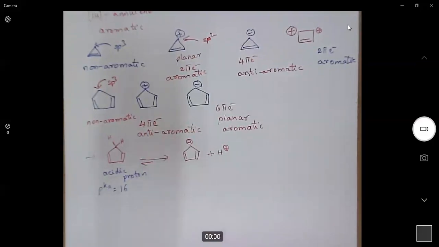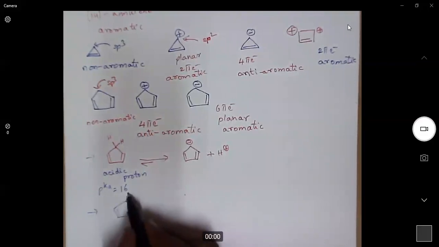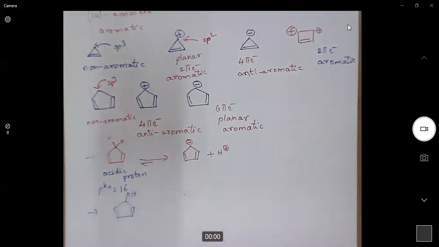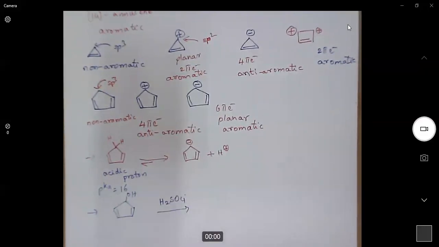Now, when we try to remove the alcohol from the cyclopentadienyl system, generally we remove alcohol by treating with a strong mineral acid, sulfuric acid, then OH will be removed.